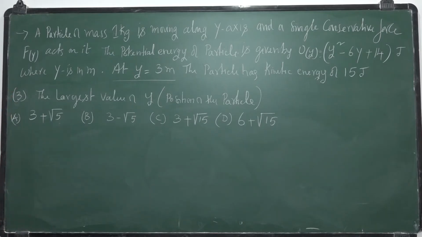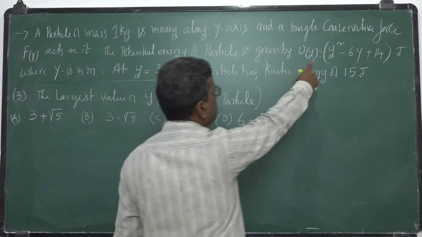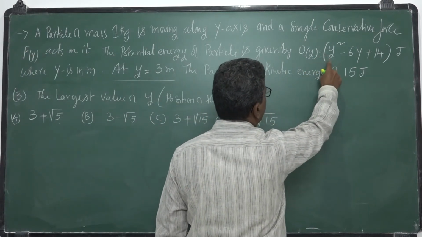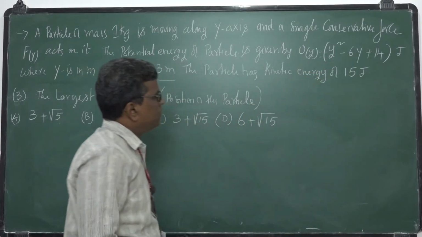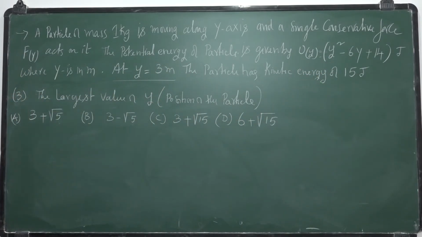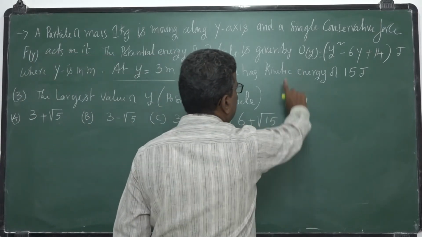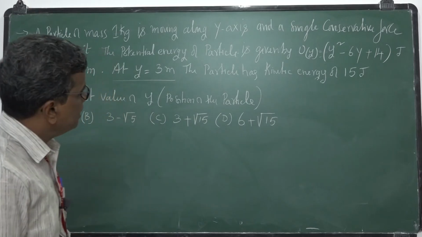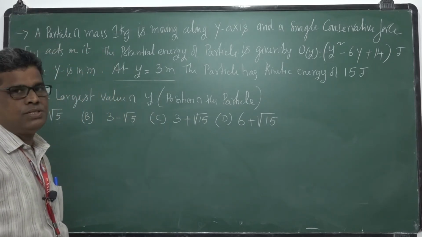If y is maximum, the potential energy is also maximum, so the kinetic energy should be minimum. Since kinetic energy is always positive, its minimum may be 0.